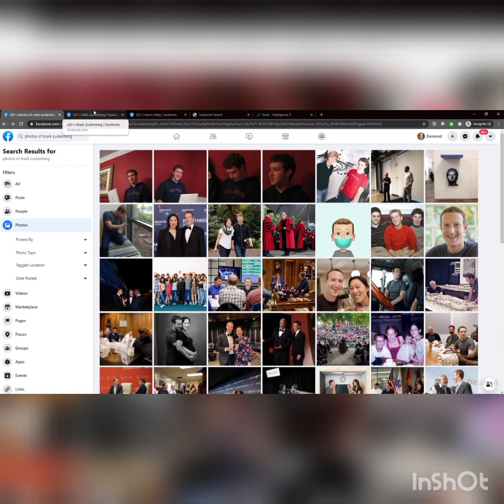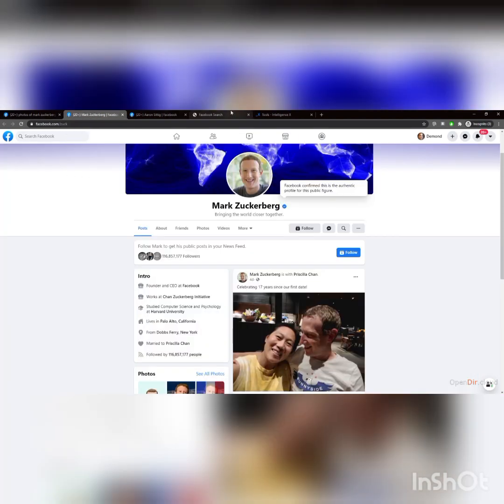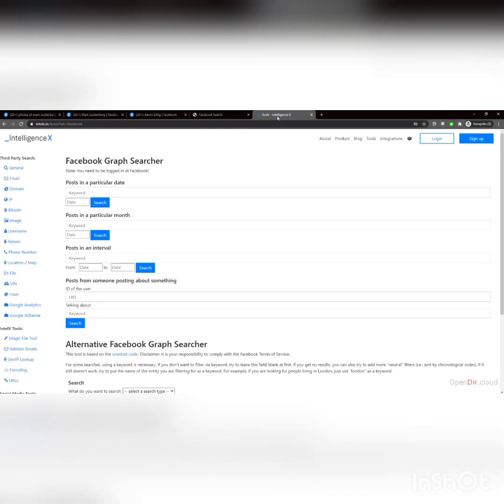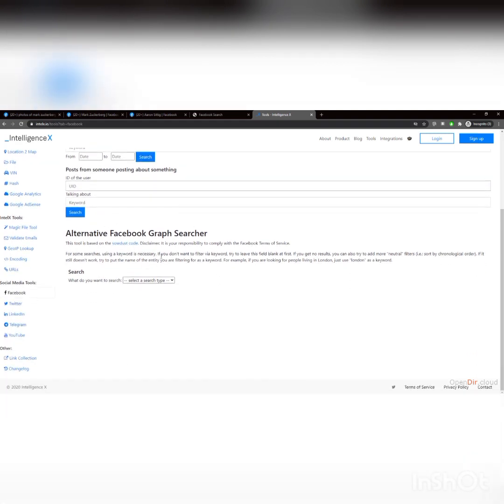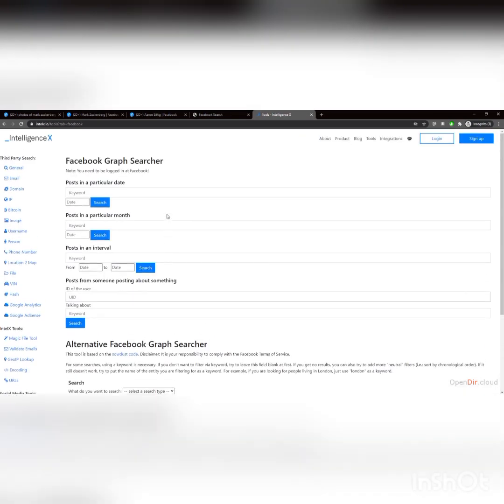So another thing that I want to point out is there are a couple of search engines that we can use to sift through some of this stuff. Now, one of these is Sawdust on GitHub, and I'll post a link to this below. And intellex.io is a great resource, by the way, as an overall resource, but it's good that it has a Facebook search as well. If you look at the alternate, it's based on the Sawdust code. So it is like a 2-in-1 tool. It just has all this already, but I'll provide them.